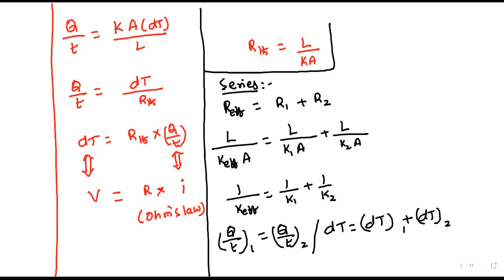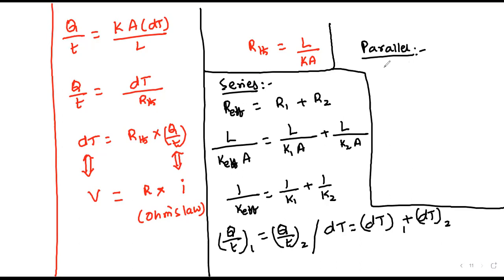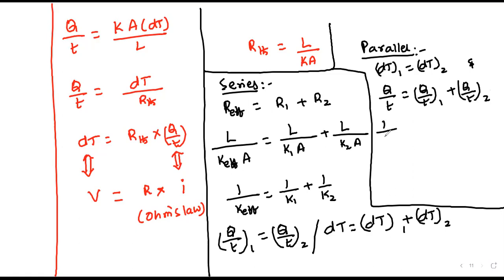Whenever two conductors are connected in series, the current flow through the two conductors is the same, and the total potential difference is equal to the sum of the potential differences of the two conductors. Similarly for parallel: whenever two conductors are connected in parallel, the temperature difference or potential difference is the same, and the total current is equal to the sum of the currents flowing across the conductors. So 1 by R effective is equal to 1 by R1 plus 1 by R2.